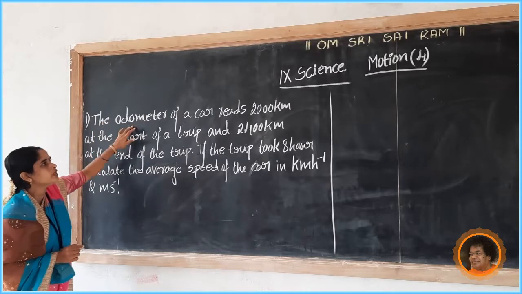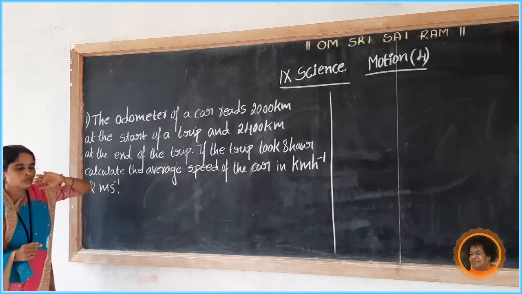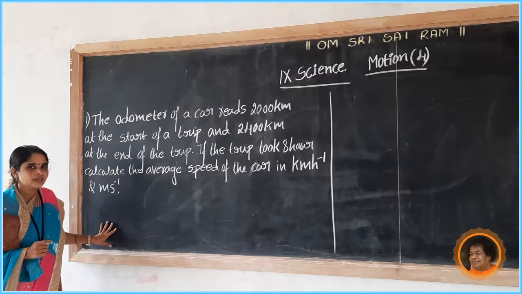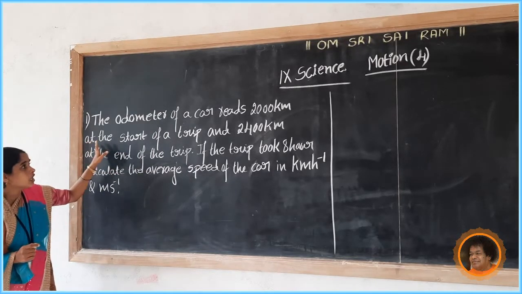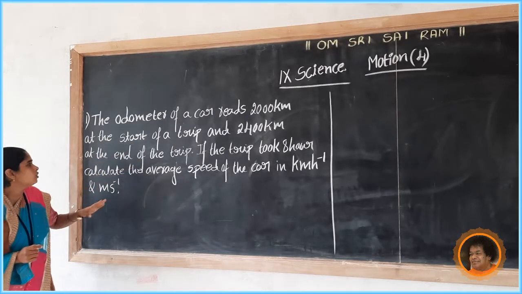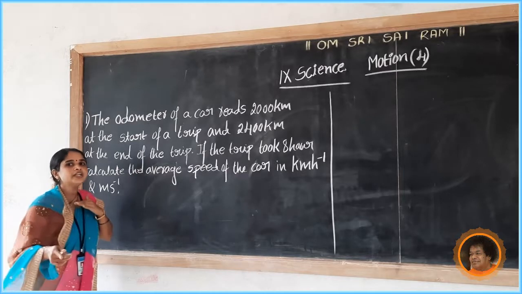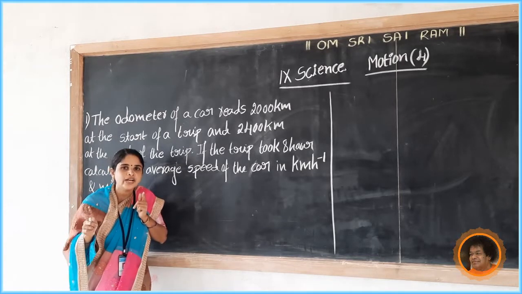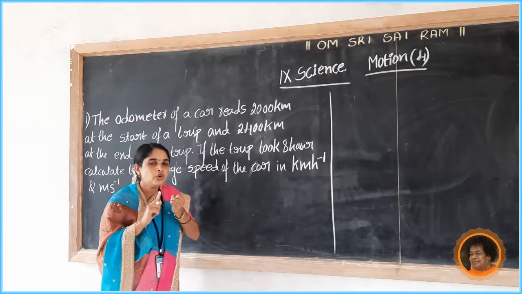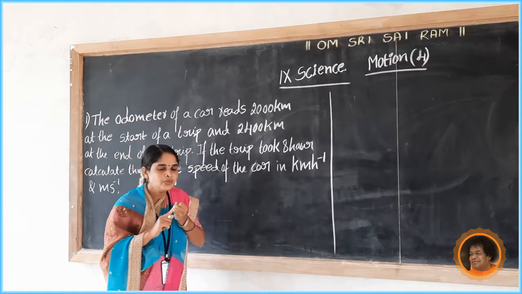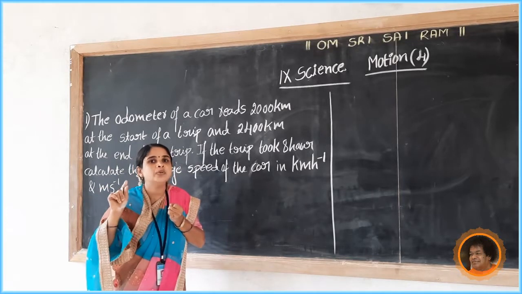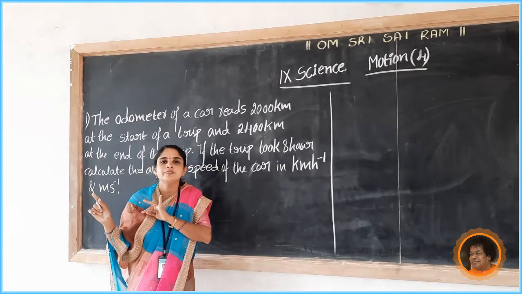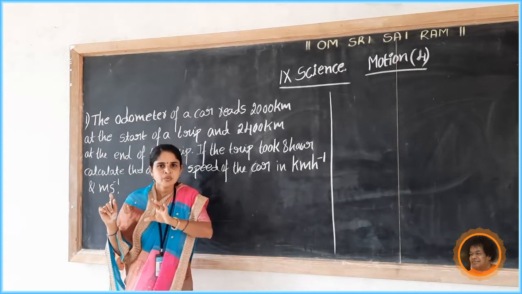See here, the odometer of a car reads 2000 kilometer at the start of a trip, and 2400 kilometer at the end of the trip. Then what is the distance travelled?